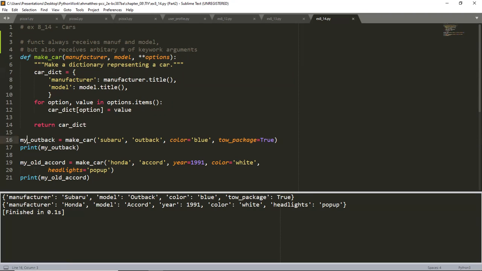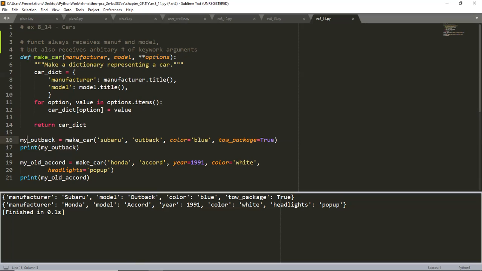So to summarize, we talked about passing an arbitrary number of arguments. We first started off with a simple introduction of a function that has one parameter that takes an arbitrary number of arguments. And then we talked about mixing positional and arbitrary arguments. Remember, the idea is you have positional and arbitrary arguments, and the arbitrary arguments must be last. And then we also talked about using arbitrary keywords, the key value pairs used in the creation of, say, a dictionary.